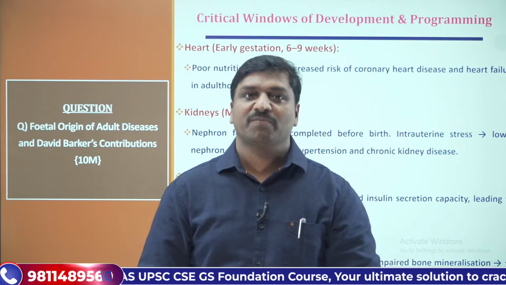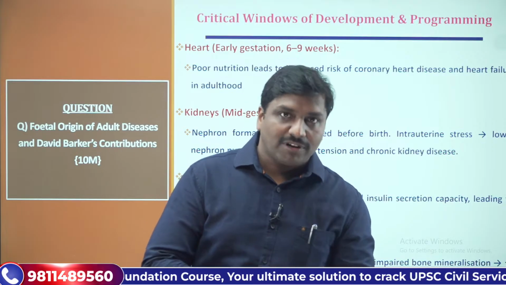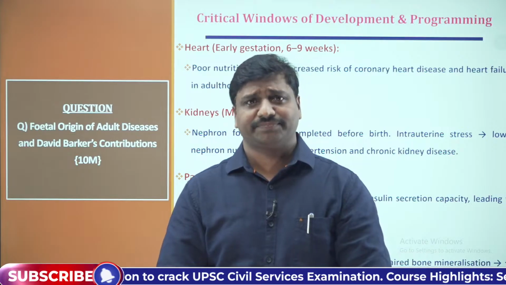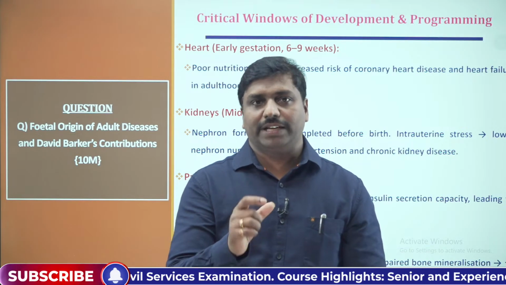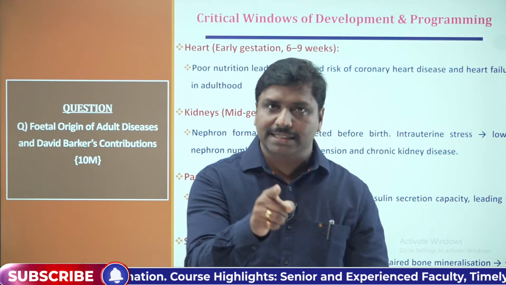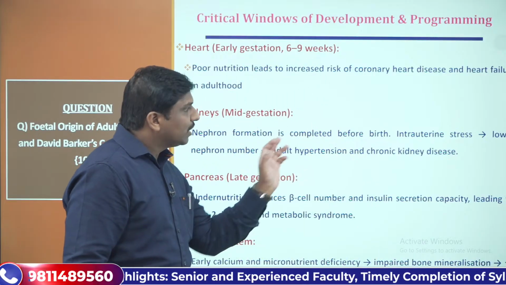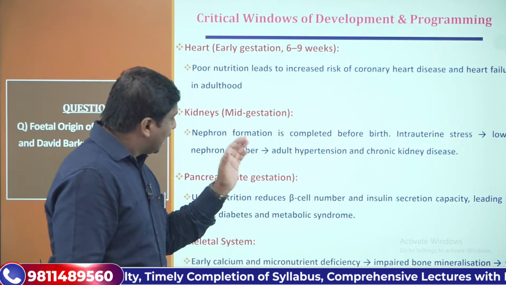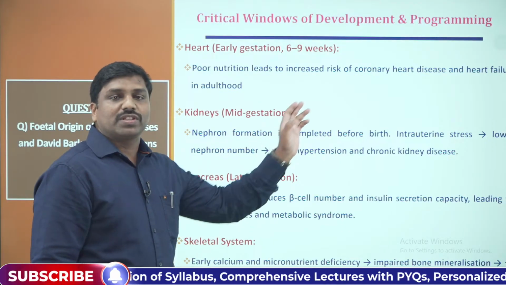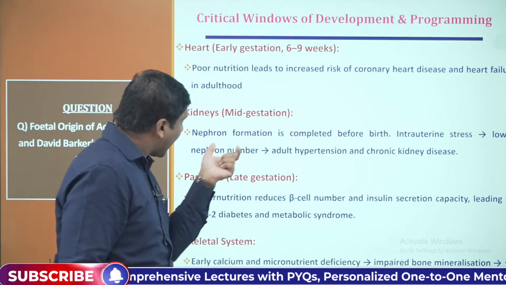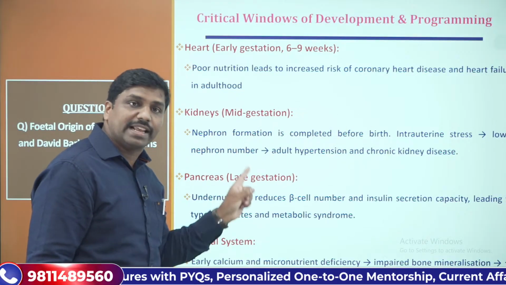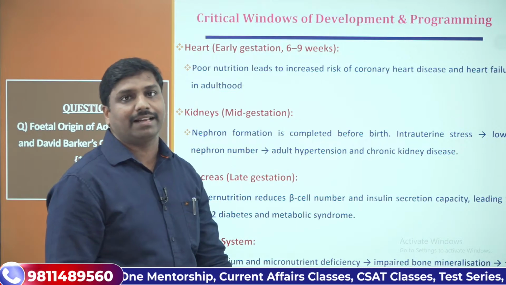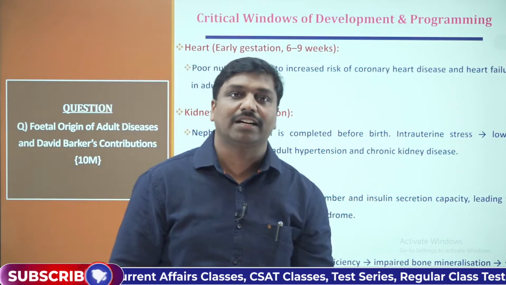Try to catch it. So what is a nephron? The nephron is the functional unit of the renal system, the kidneys. For example, for a living organism, the cell is the functional unit. In a similar fashion, for the kidney, the nephron is the functional unit. If there are issues like intrauterine stress, it hampers the nephron numbers, so they will be lowered. Due to this, hypertension may arise in adulthood.